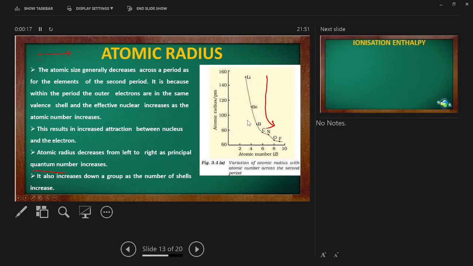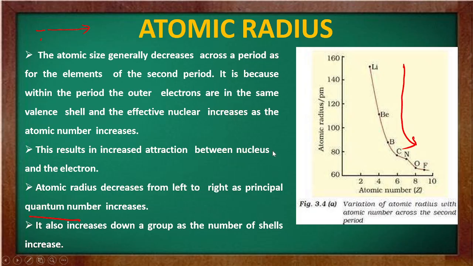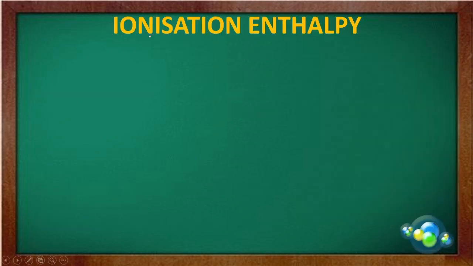Here the atomic radius will decrease as we move from left to right in the periodic table. Now next comes your ionization enthalpy.